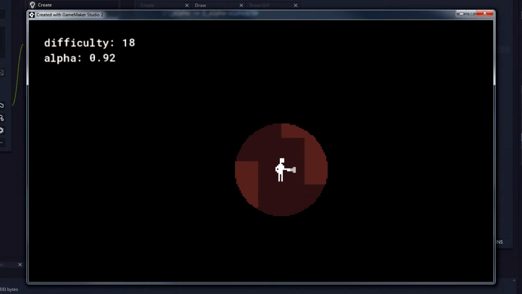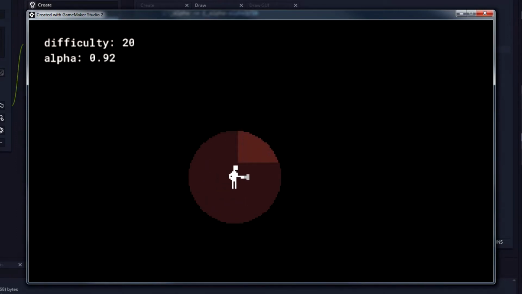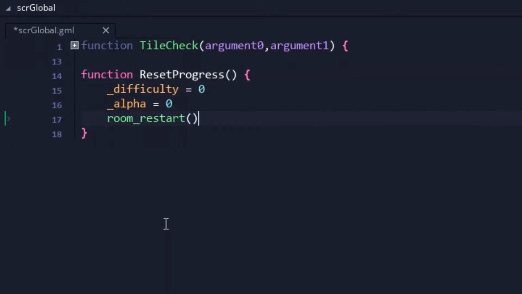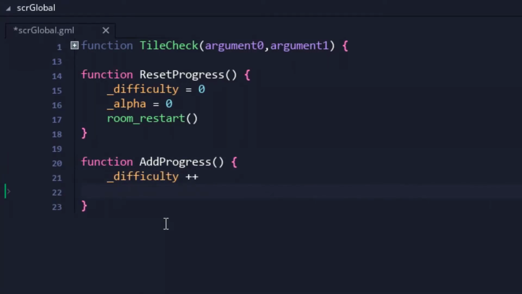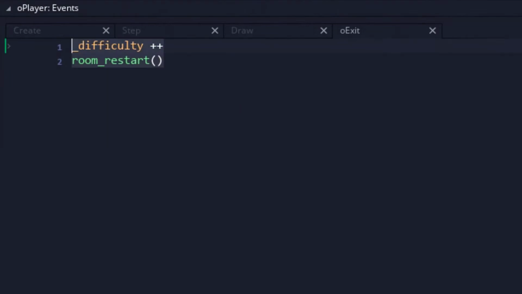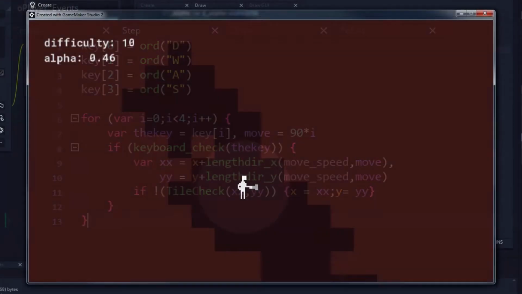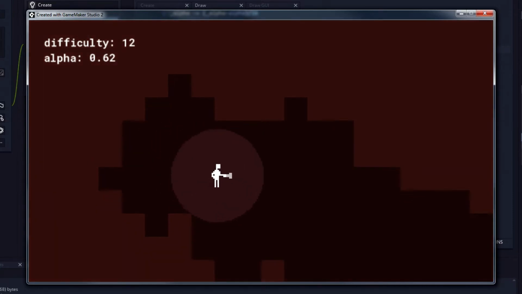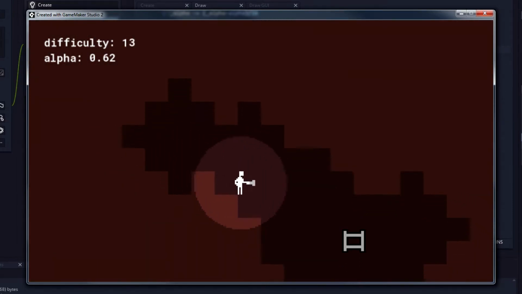So with that all working, the global script was updated with 2 new functions. The first was a reset function that, well, resets the difficulty and alpha back to their default zeros. The other function would be the progress function, which would increase the game's difficulty. The progress function was then tied to the collision between player and the exit ladder, thus completing the base level of our gameplay loop. And so with our base done, it was time to add some spice.